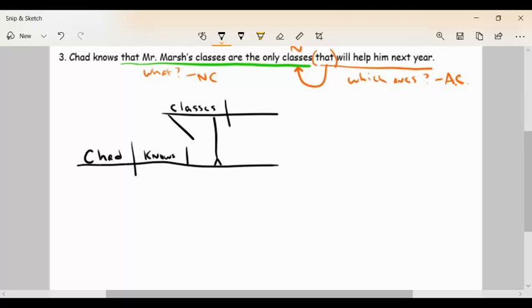Whose classes? Mr. Marsh's classes. I don't know if I'll fit this in here, but we'll try it. Here's our verb, are. Slant that line, it's a to-be verb, they are. Here's my noun that renames the other noun, classes, which kind of sounds silly. Classes are classes. They are the only classes. Once again, that's a noun clause.